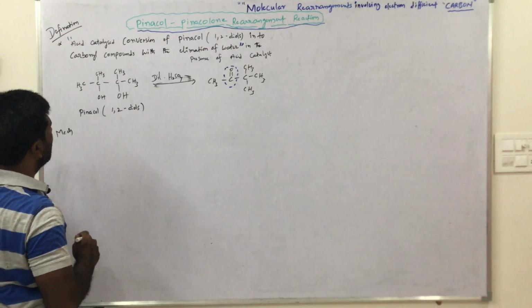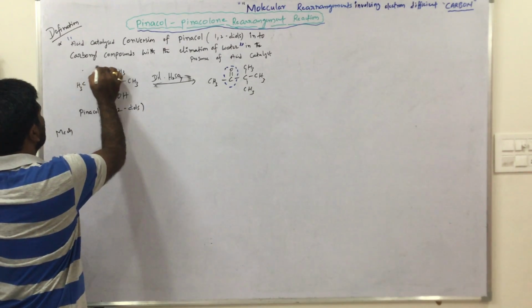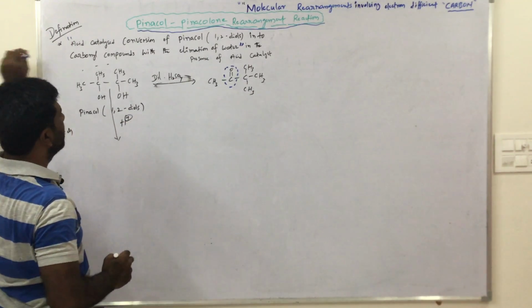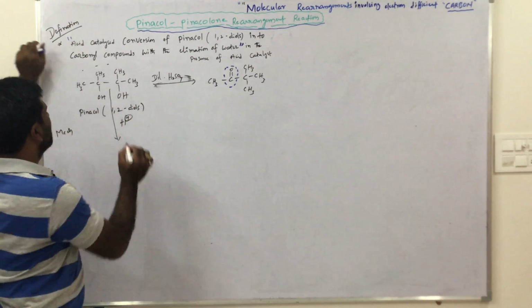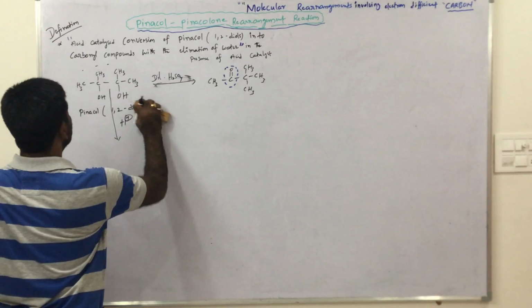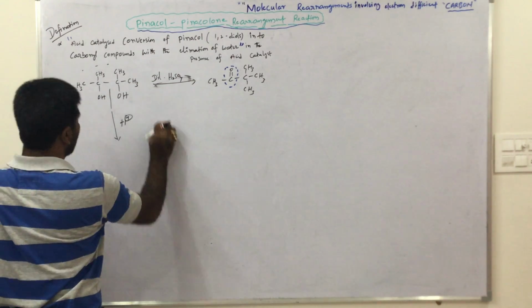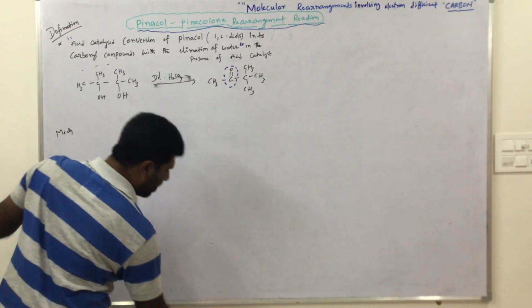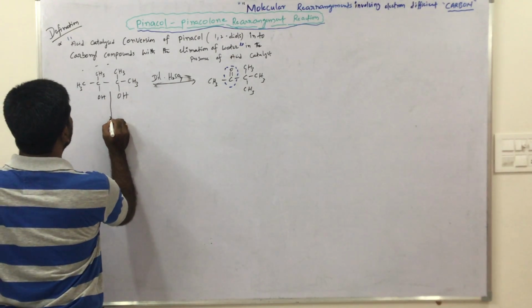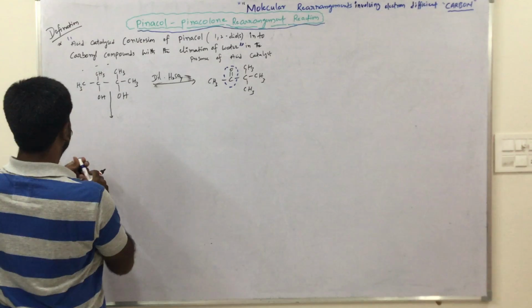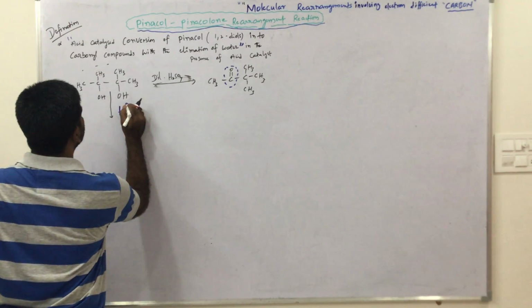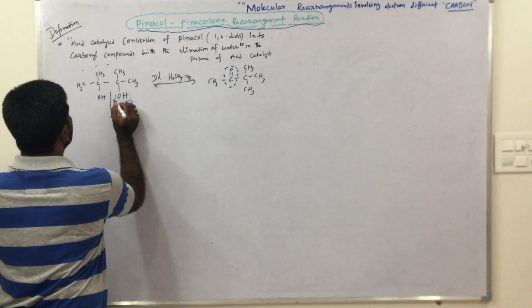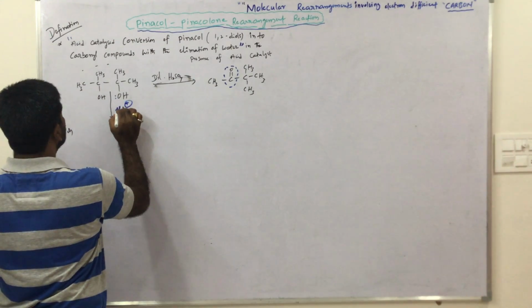This is the starting material, and H plus comes from dilute H2SO4. Here there is a lone pair of electrons, so protonation takes place.